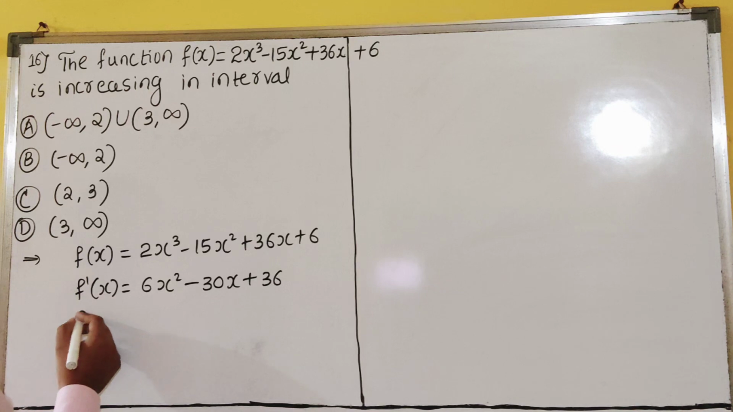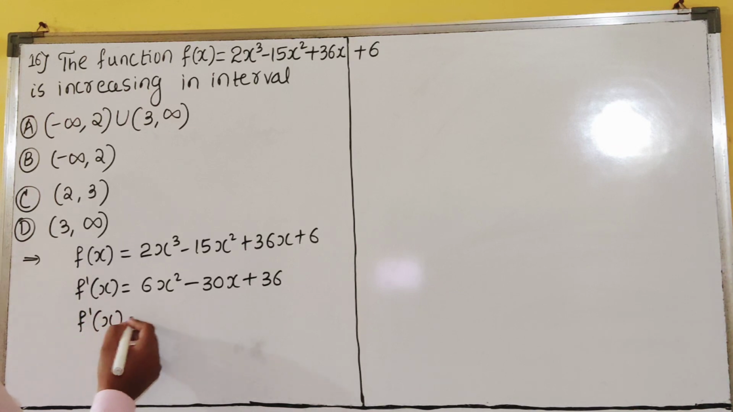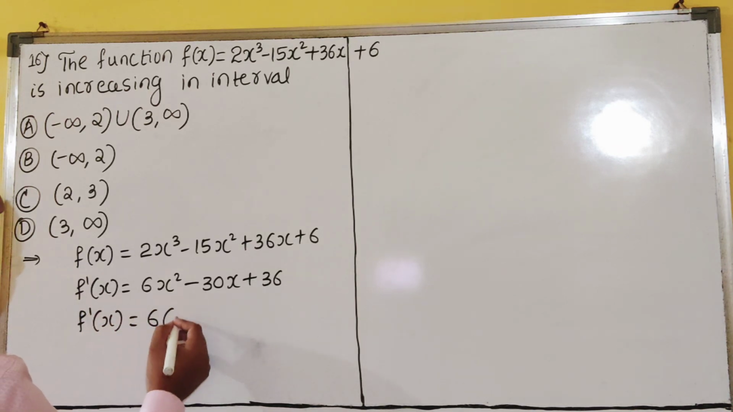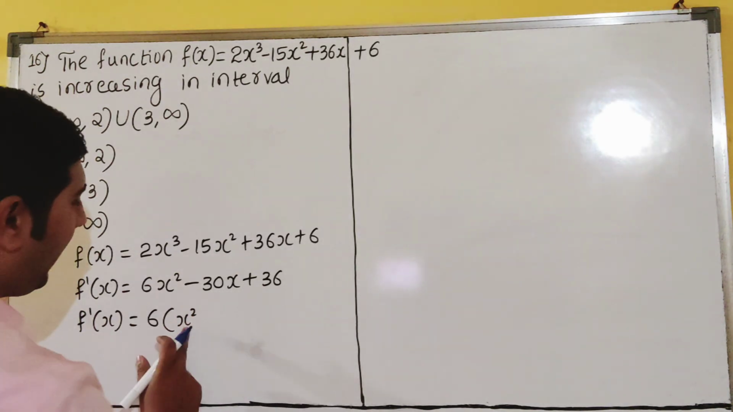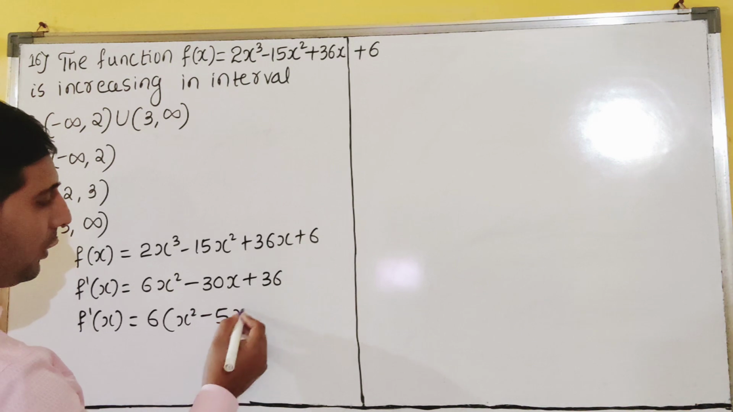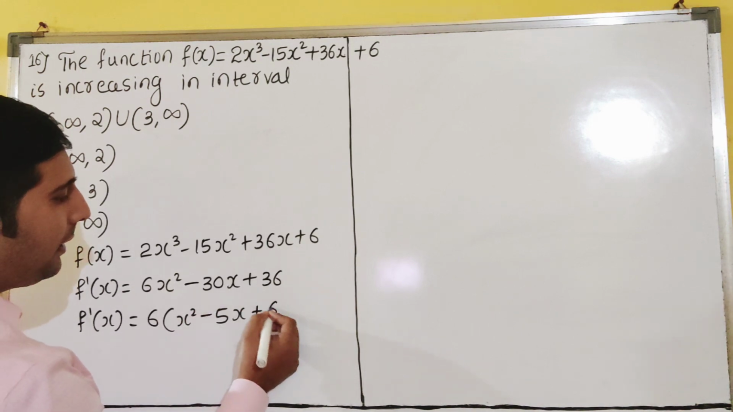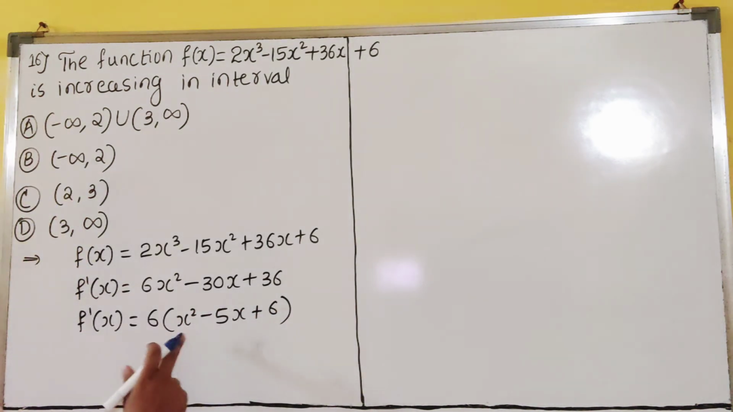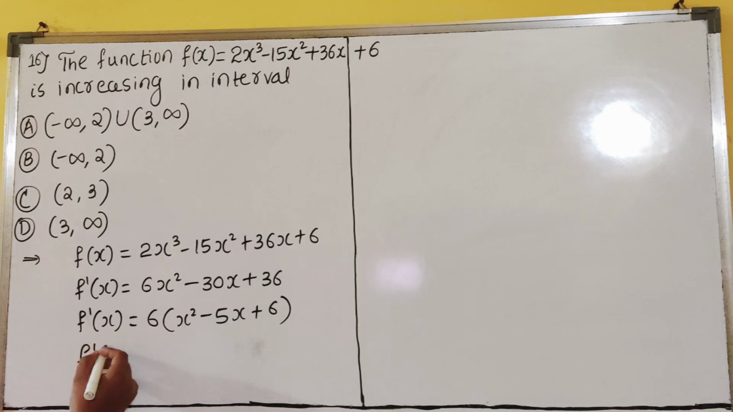So now see here. What is common, dear students, in this? 6 is common. So 6 is taken common. x square remains. 6 5s are 30, so minus 5x is written. 6 6s are 36. So we have to split this one. I have to get it as 36.